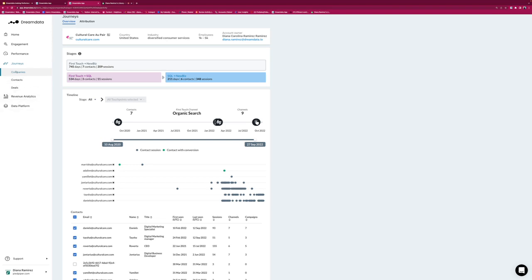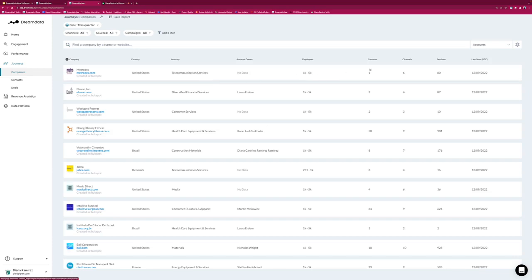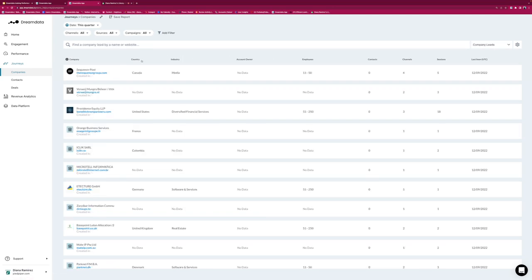Interesting for you to know, when we're looking at companies, Dreamdata is account based, so here we're looking at companies, but you could also investigate company leads. In most cases, this is data from marketing campaigns that we had, of leads that have not been touched yet, have no account owner, and where you in sales, for example, could start investigating. Do we see people here? Mostly in these accounts, you will see anonymous people, but it doesn't matter. Even if they're anonymous, you know this company is interested. You can investigate what content they are looking at, and then go to LinkedIn and search for the right person to reach out to.